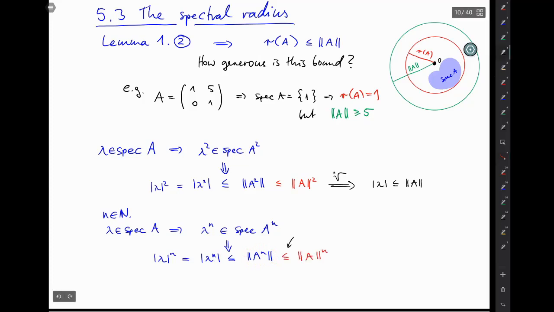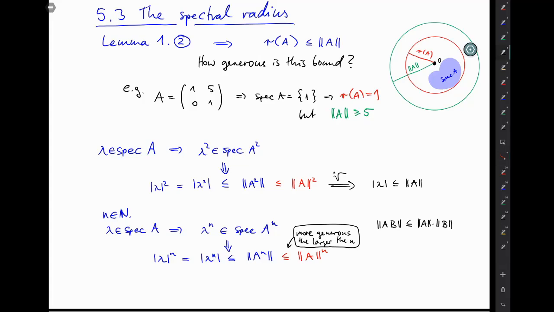And this inequality here is getting more generous the larger the power n is, because you're applying the submultiplicativity rule more and more often, n times, or n minus 1 times actually.